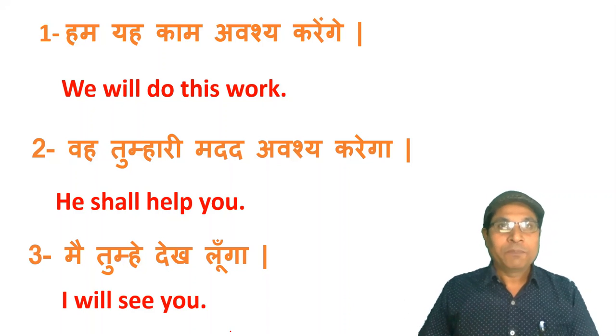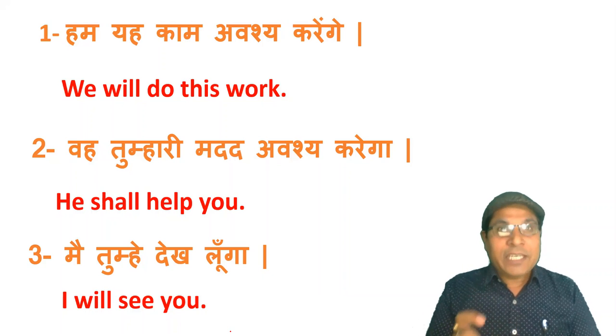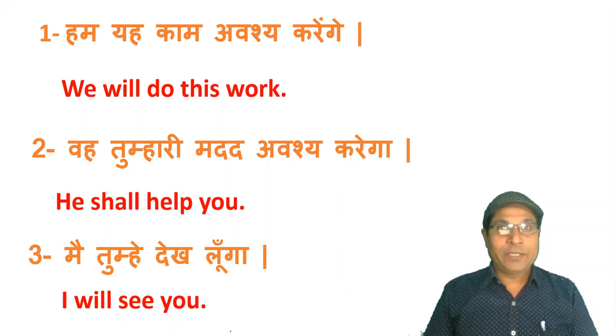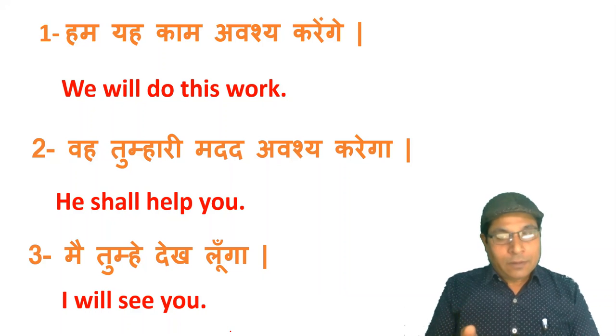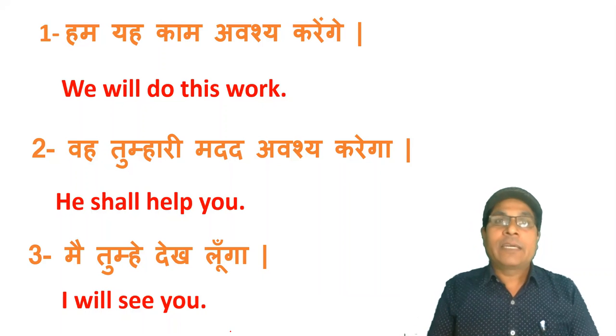One thing more, this is a traditional way of translating the sentence in future tense. But in modern English, the helping verb shall is not used at all. Now, we can use will as a helping verb with all kinds of subjects. But as we are studying English grammar, we shall go according to the rules of grammar. That is why we use shall with subject I and we and will with other than I and we.